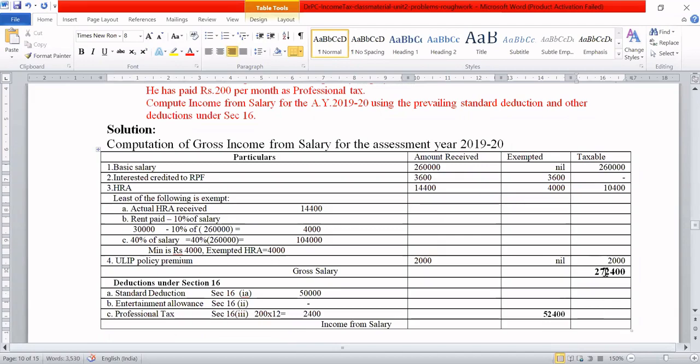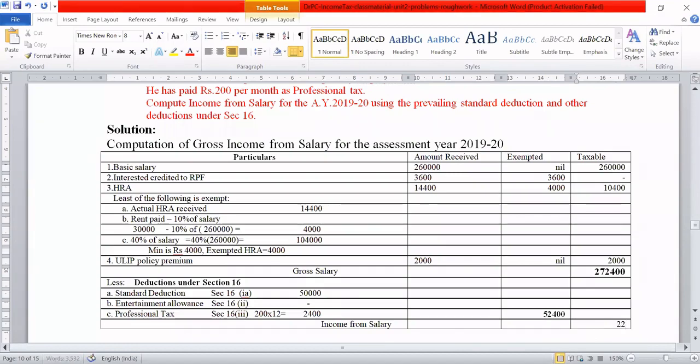So 2,72,400 minus 52,400, you have to subtract, and how much do we get? 2,20,000. 2 lakh 20,000, isn't it?